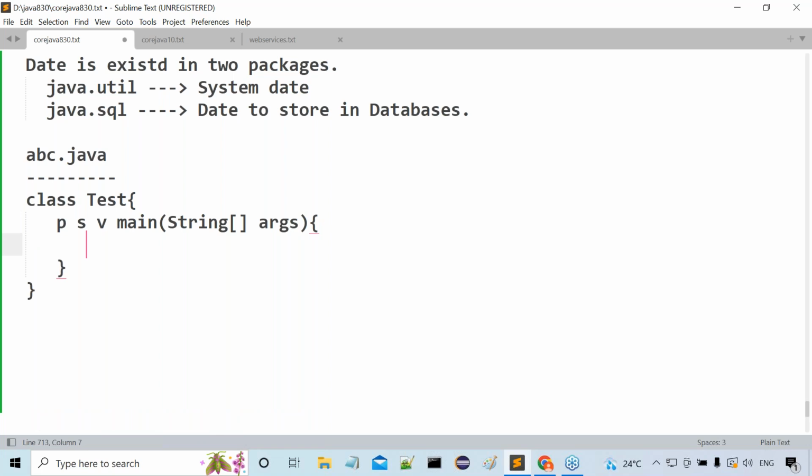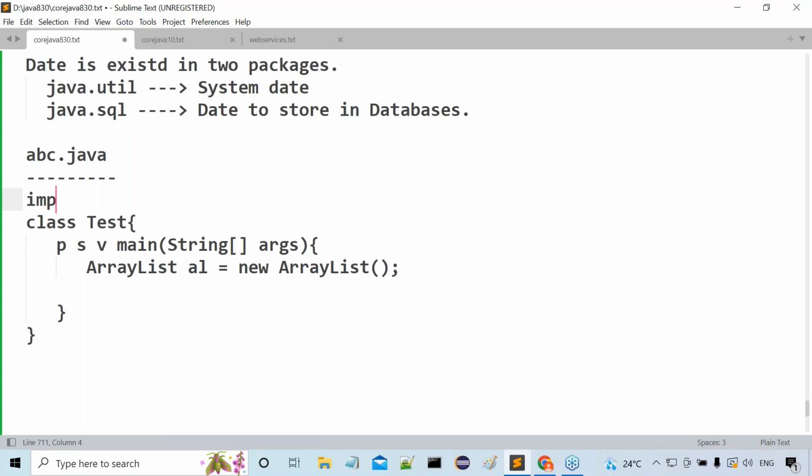Now inside this, I want to write some ArrayList class. ArrayList AL is equal to new ArrayList. Guys, now tell me, ArrayList class is available in which package? java.util. So I have to import java.util or not? Import java.util.star.